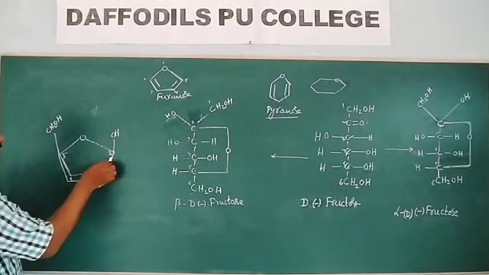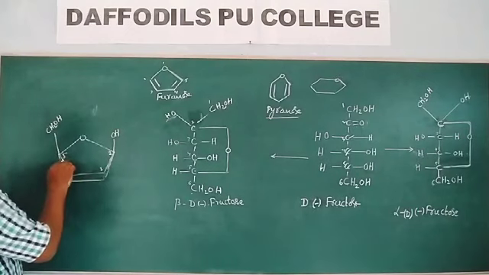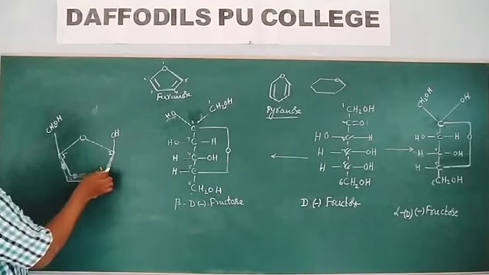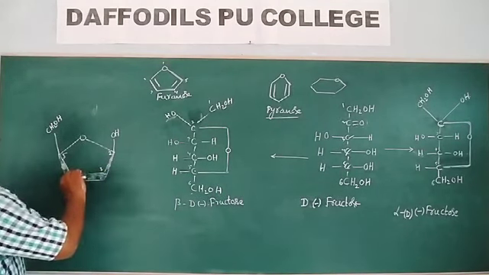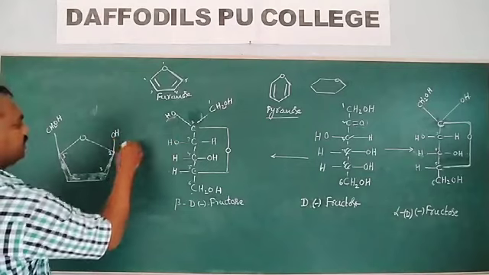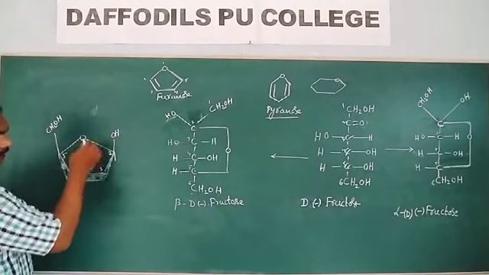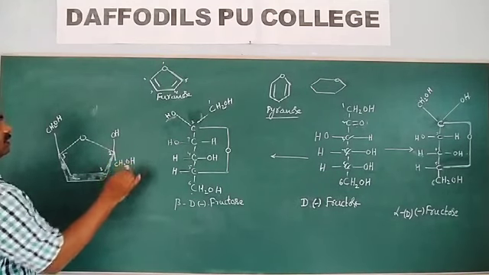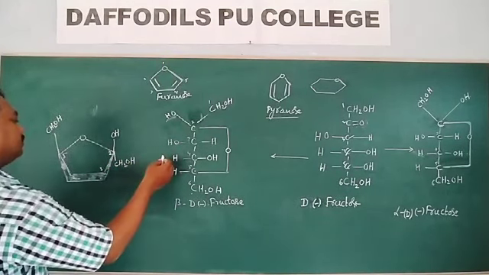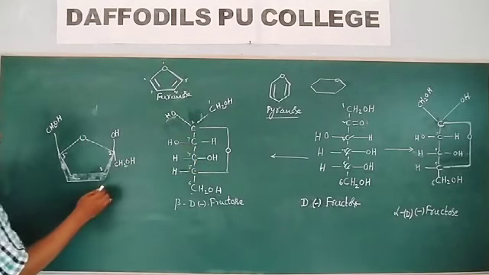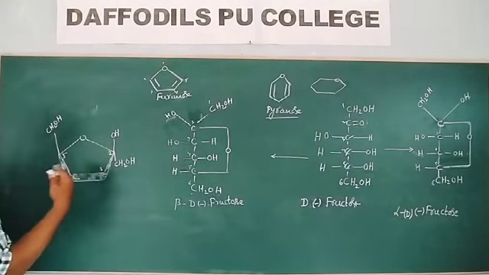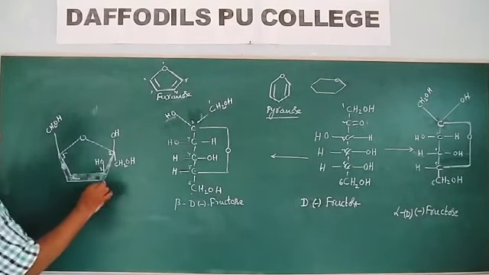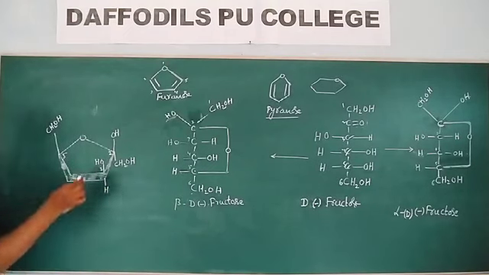So you have to imagine that it is a flat five-membered ring. So this is the plane. The OH group is on the left side, so it is placed above the plane. The CH2OH group is present on the right side, so it is like this. Again, come to the third carbon. Here the OH group is present on the left side. Left means above the plane. So below the plane, H is there.